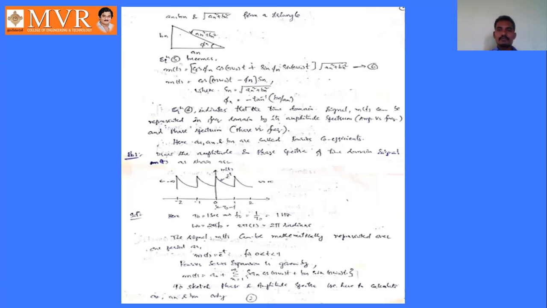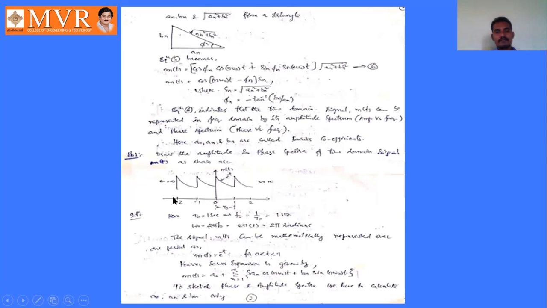Now we will do some problems related to the Fourier expansion. So here the problem is given like this: draw the amplitude and phase spectra of time domain signal m of t, which is as shown like this. So m of t is represented from minus infinity to plus infinity like this, with a period, so 0 to 1, 1 to 2, minus 1 to 0, minus 2 to 0, like this. This expression is e power minus t. This is an exponentially decaying function.